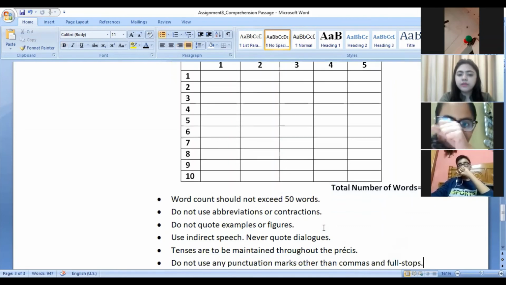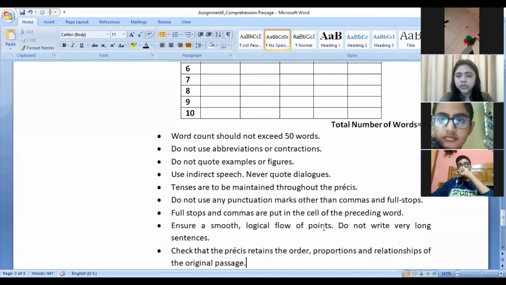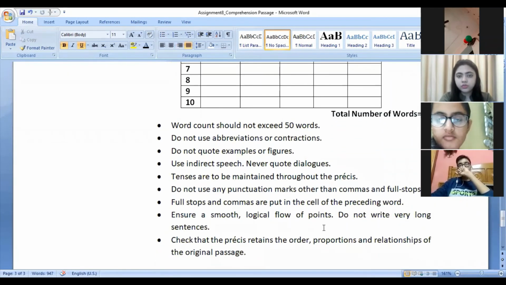Do not use abbreviations or contractions. Whatever is given, you have to write the full form. If it is given in full form in the précis, you don't have to quote examples or figures given in the passage. You have to skip them and write down the gist basically. You have to use indirect speech. Do not quote the dialogues from the passage.